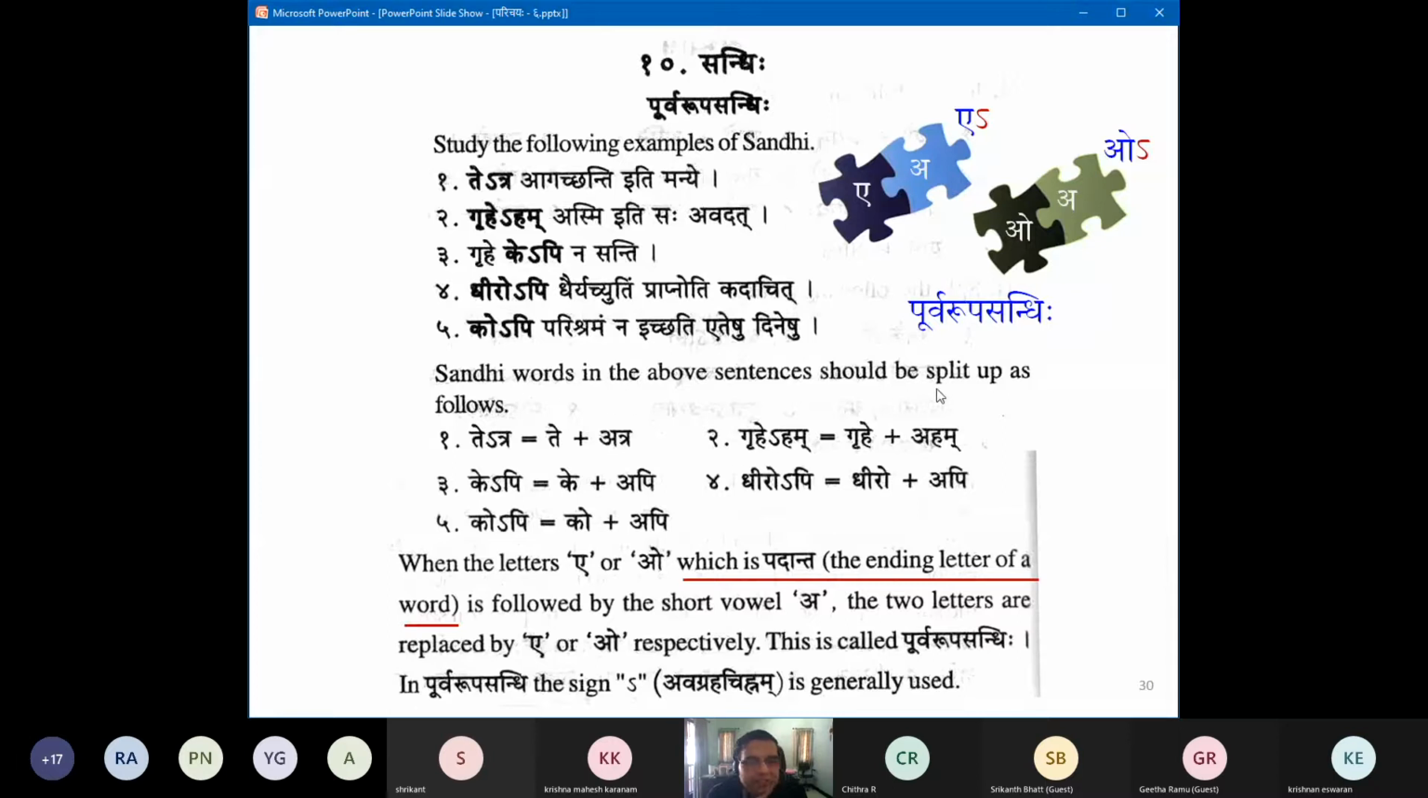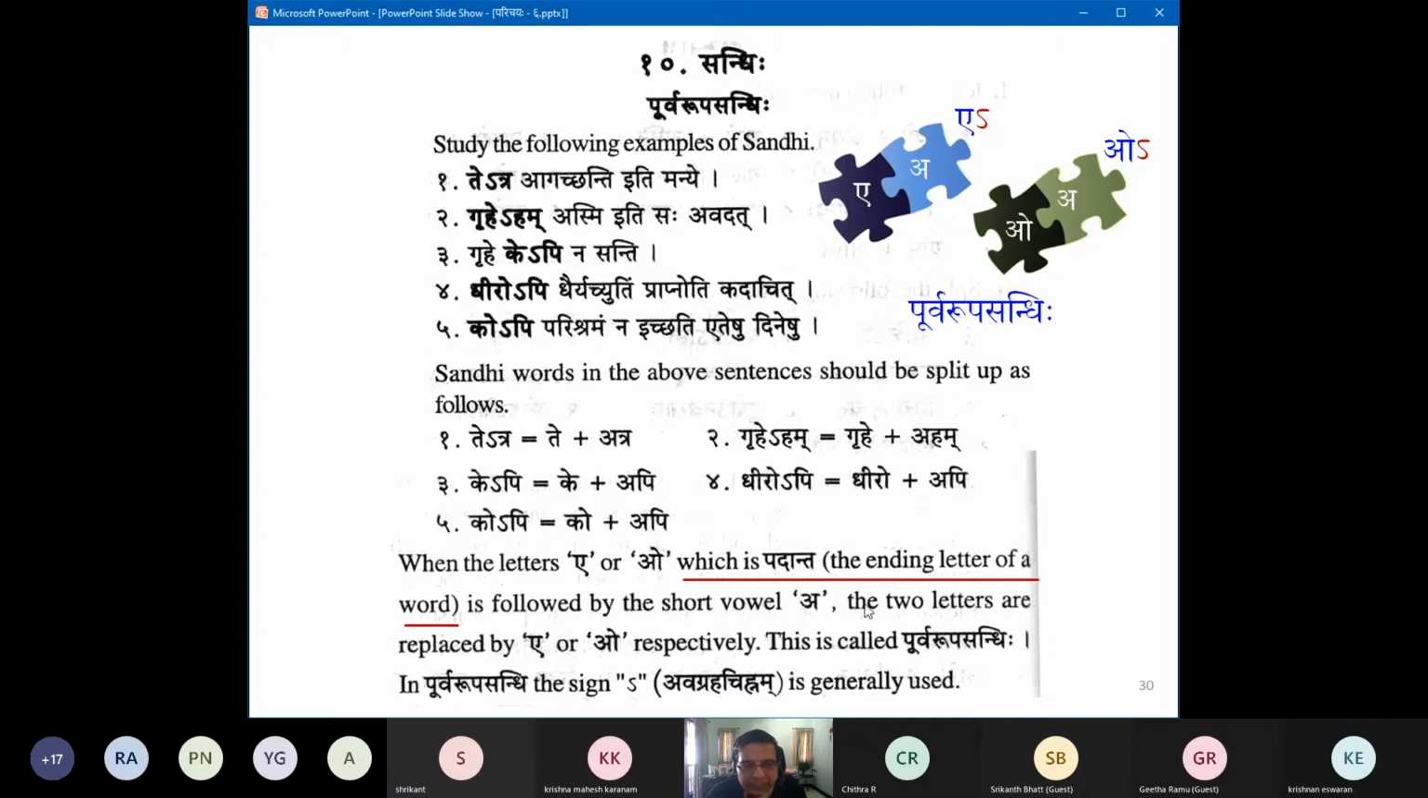Sandhi words in the above sentences should be split up as follows. Tetra, te plus atra. So you see grihe plus aham, ke plus api, dhiro plus api. See, they haven't gone on to show the visarga here. That's why even Krishnavarya was asking. Ko api. When the letters A and O, which is padanta, this is very critical. That's why I redlined it. Padanta, the heading letter of a word, is followed by a short vowel akara. The two letters are replaced by A and O respectively.